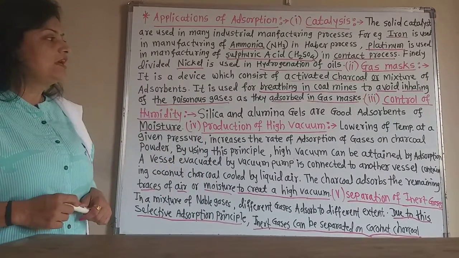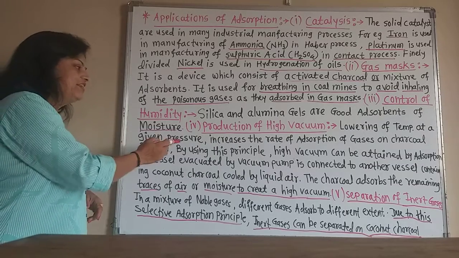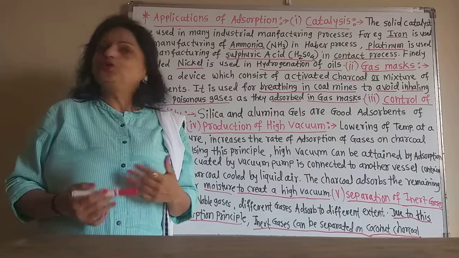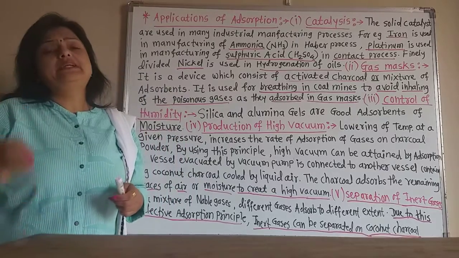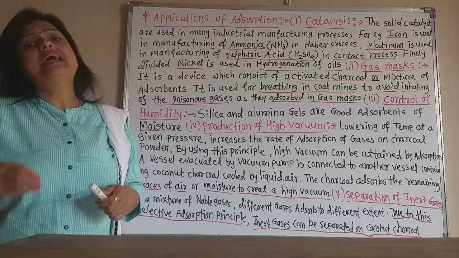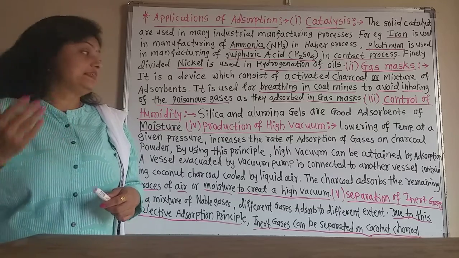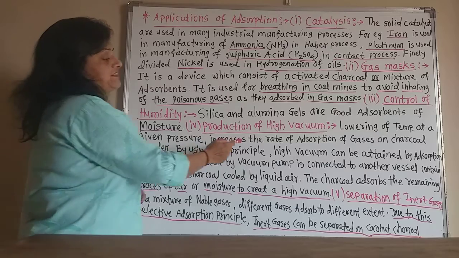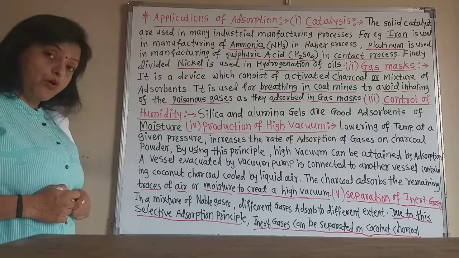Now how is that? Lowering of temperature at any given pressure increases the rate of adsorption. We know this principle: if there is a lowering of temperature at any pressure, then the rate of adsorption also increases. Lowering of temperature at any pressure increases the rate of adsorption of gas on charcoal powder.